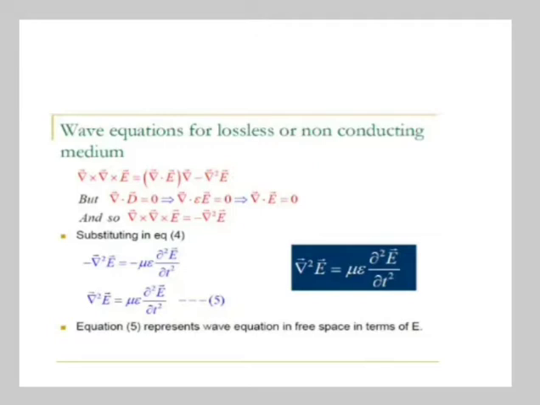By solving, we get the final equation: del square E bar is equal to mu epsilon d square E bar by dt square. So equation number 5 represents the wave equation in free space in terms of E.